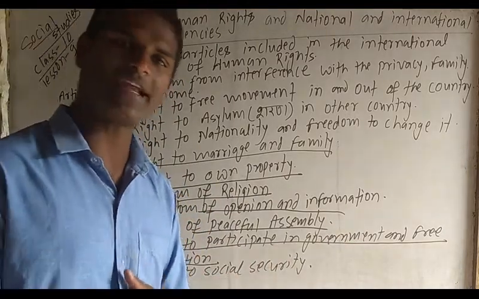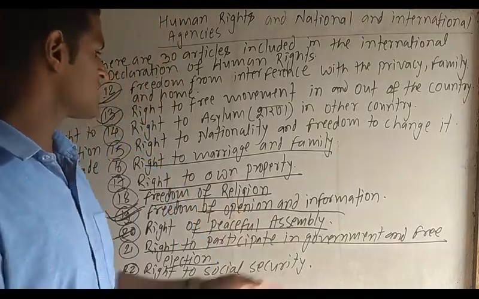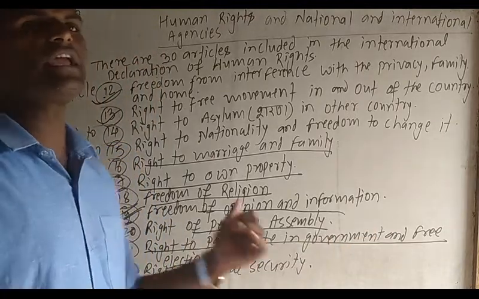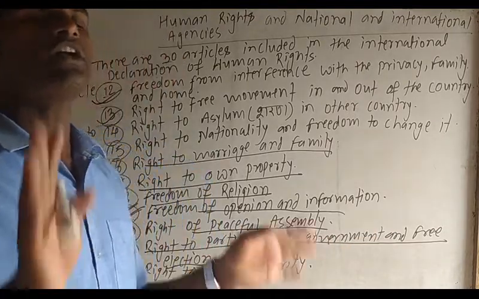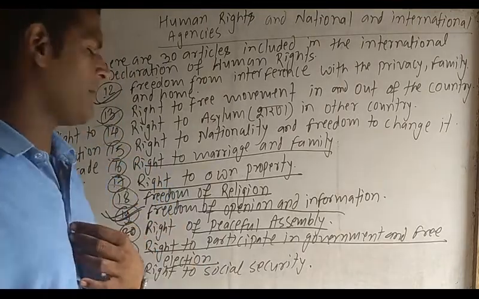We have the right to form the government, we have the right to dissolve the government, and we have the right to take part in the government. Similarly, we also have to take part in the free election, अथवा स्वतन्त्र निर्वाचनमा पनि हामीलाई भाग लिने, that is one of our human rights.